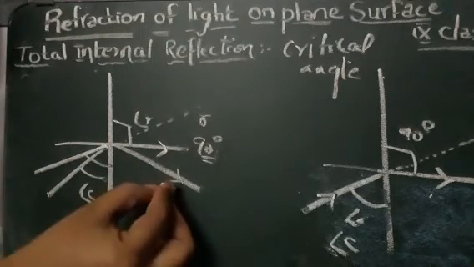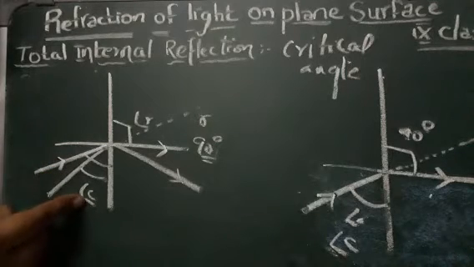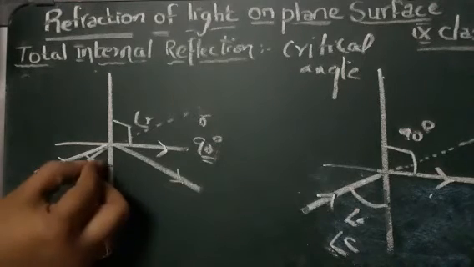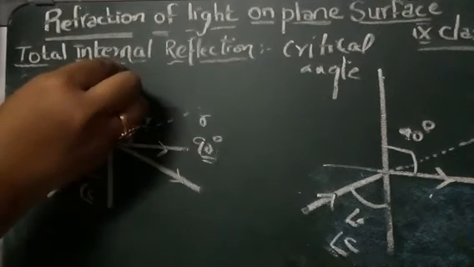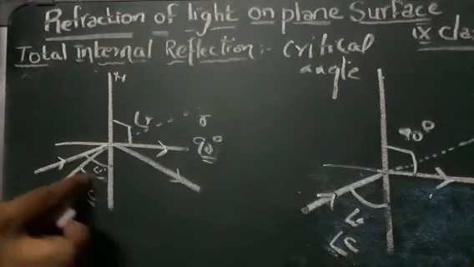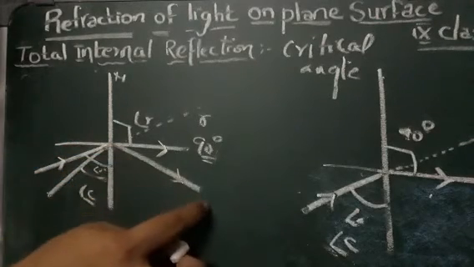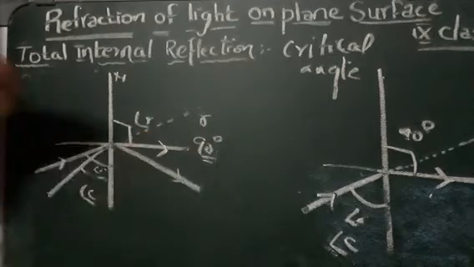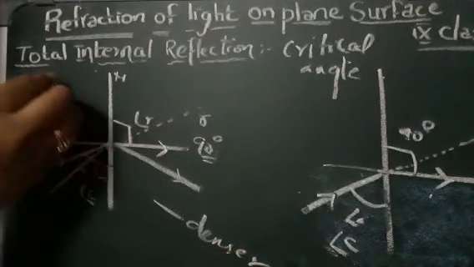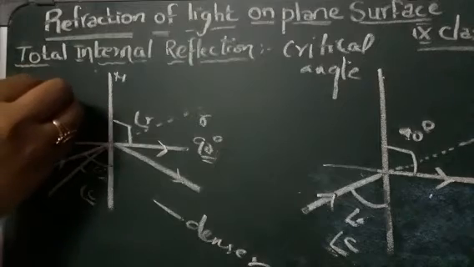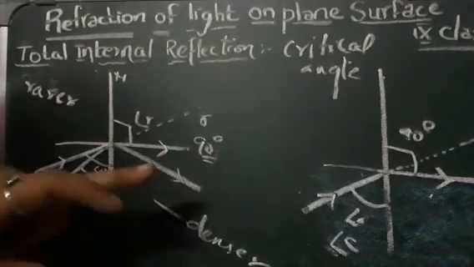So when the incident angle is greater than the critical angle, the rays will start reflecting in the denser region only, because this is the denser region and this is the rarer region.